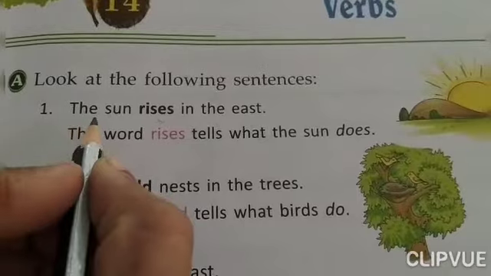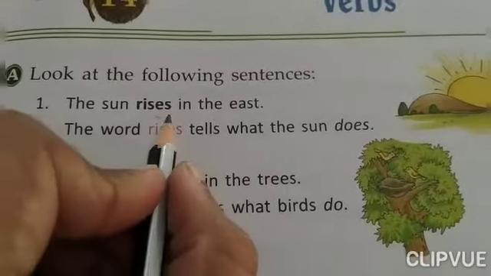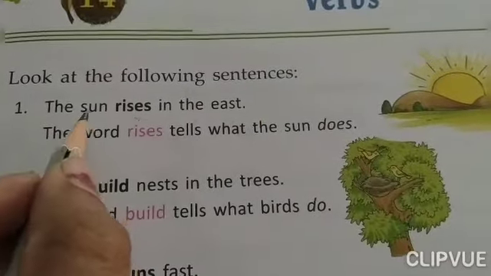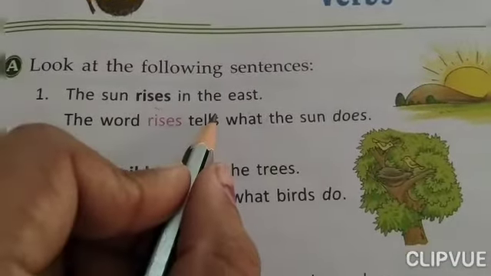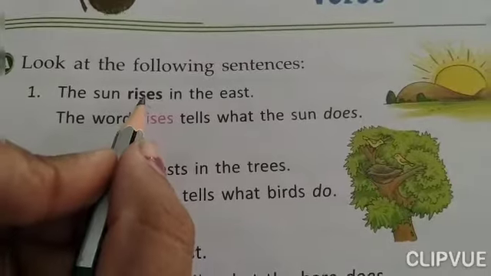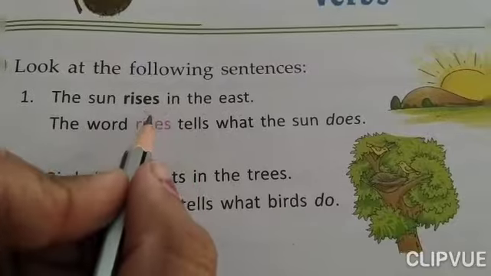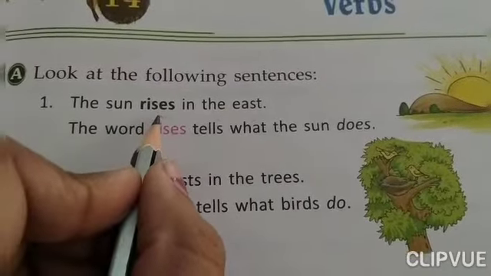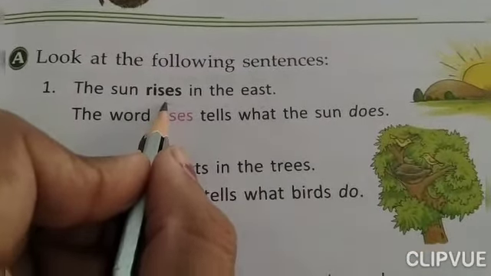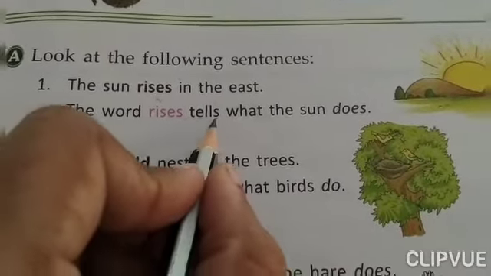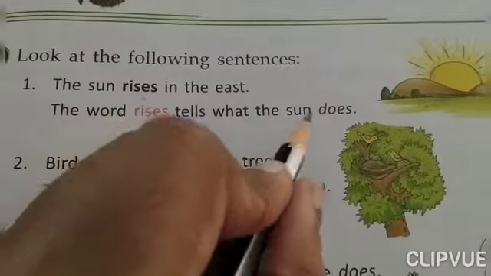The first example says, the sun rises in the east. Now children, look at this sentence carefully. You will find that the word rises is darkened here. Why is it darkened? Because it is a verb. The word rises tells what the sun does.